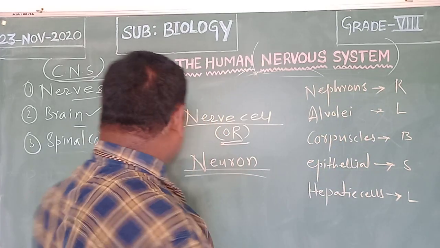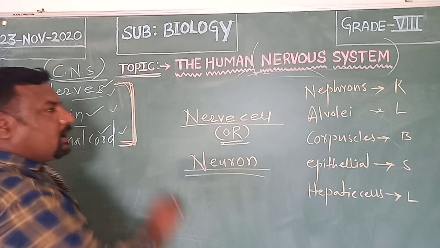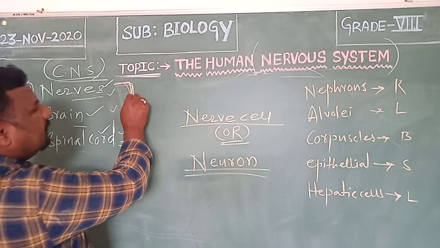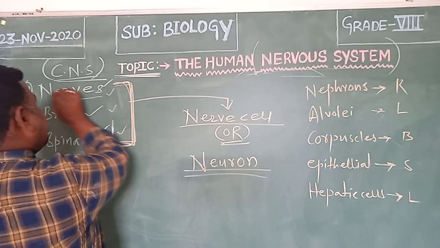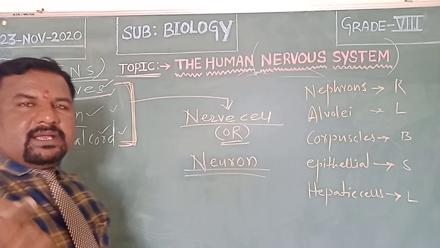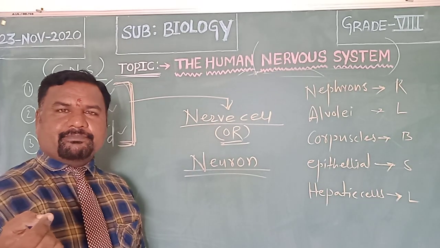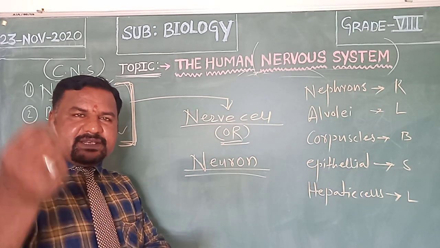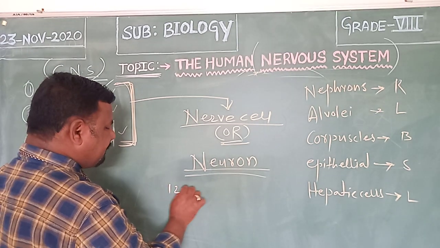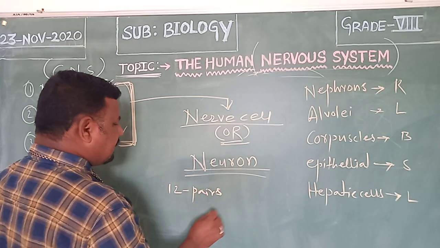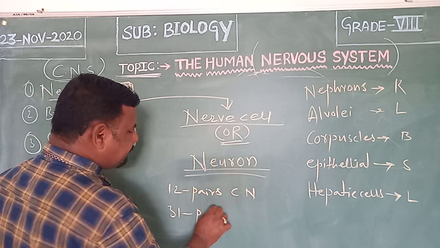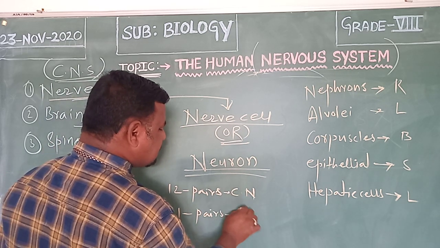In the same way, which cell is present in these three organs? We call the cells present in the nerve what? What are nerves? They are a thin wire-like, cable-like network. Thin wires are present in the body. There are mainly 12 pairs of cranial nerves and 31 pairs of spinal nerves.